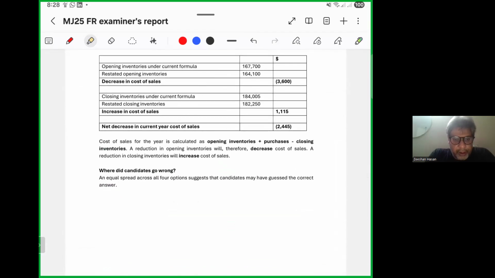So cost of sales for the year is calculated as opening inventories plus purchases minus closing inventories. A reduction in opening inventories will therefore decrease cost of sales. A reduction in closing inventories will increase cost of sales. Where did candidates go wrong? An equal spread across all four options suggests that candidates may have guessed the correct answer.